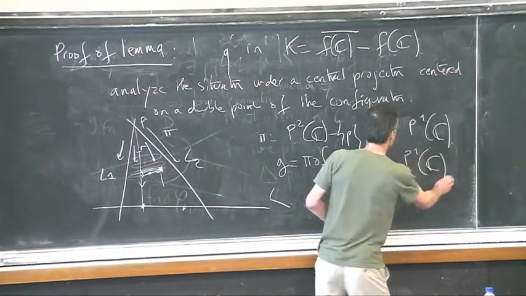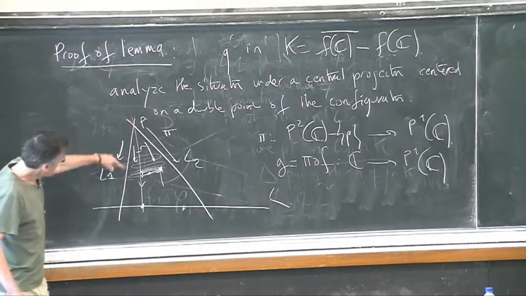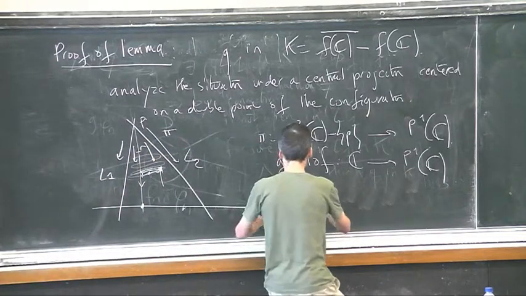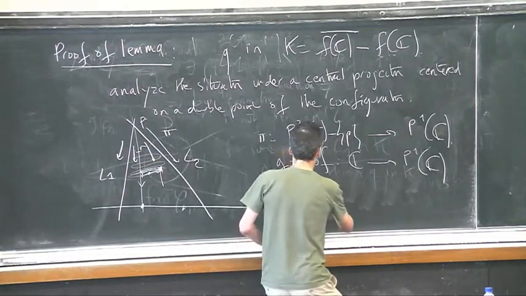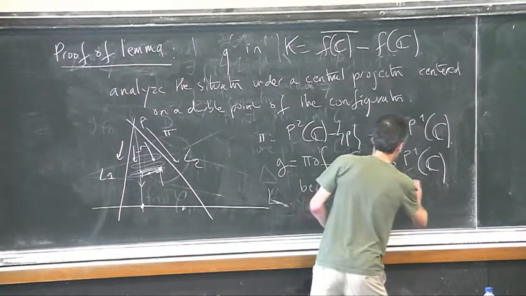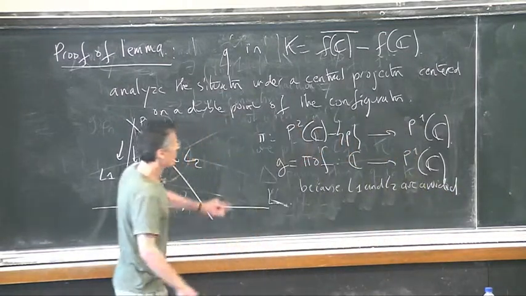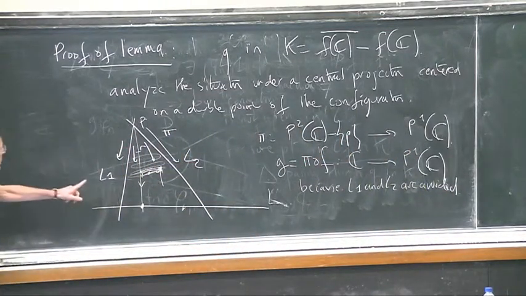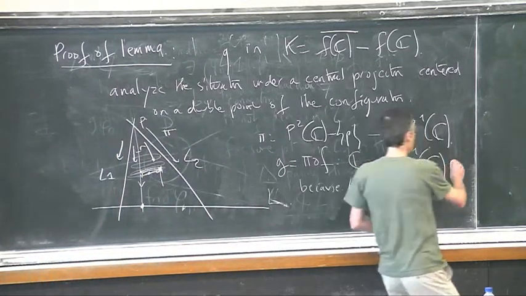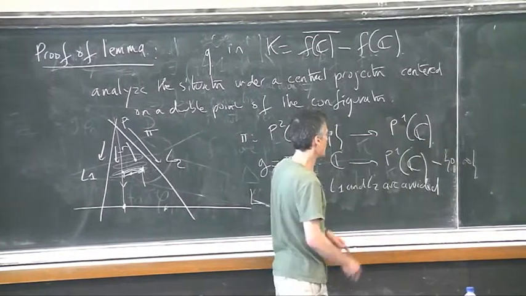Actually, because you avoid these two lines, L1 and L2, because L1 and L2 are avoided, the value is inside P1 of C minus 2 points, actually. So minus 2 points, say minus 0, infinity. So this is C star.